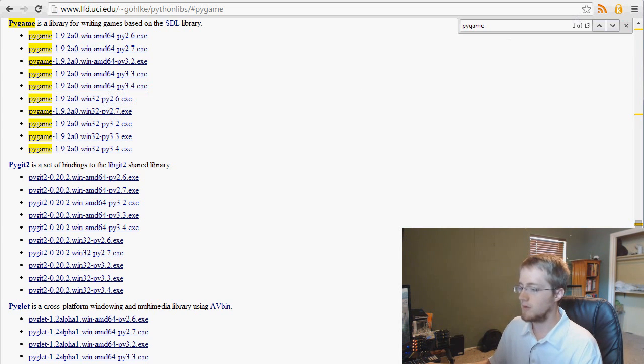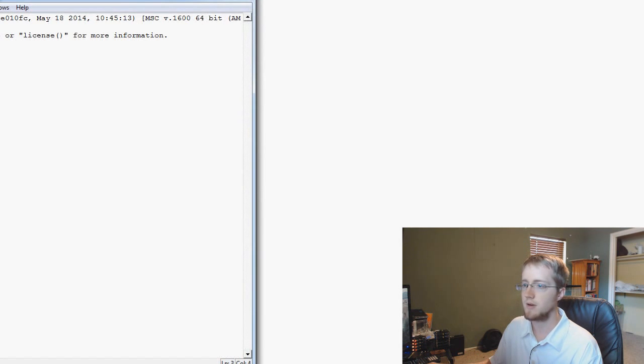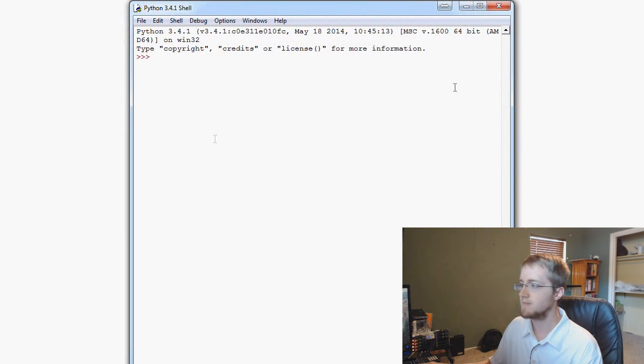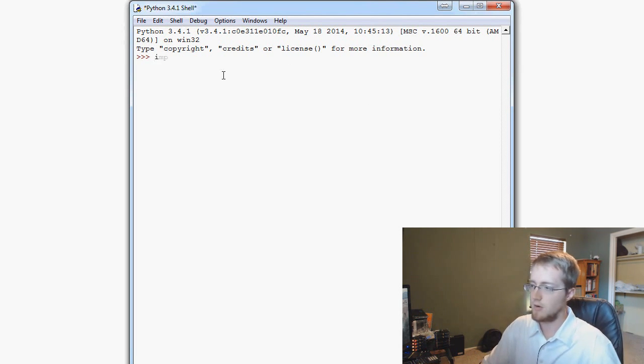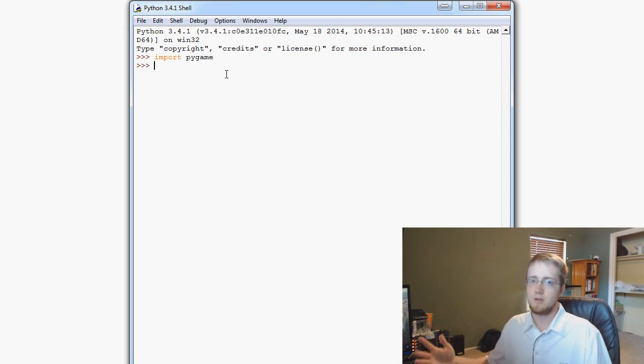Now, once you're all done, what you'll want to do is get out of here, and you should be able to open up a Python command line. So you could either open up this and see it says your version here, and whether you're 32 or 64-bit. You can open up your shell and then go import PyGame like that. Hit enter and make sure you can import PyGame. If you can't import PyGame, something went wrong.